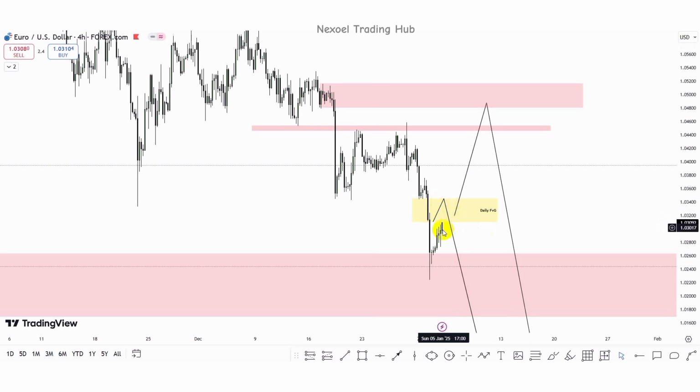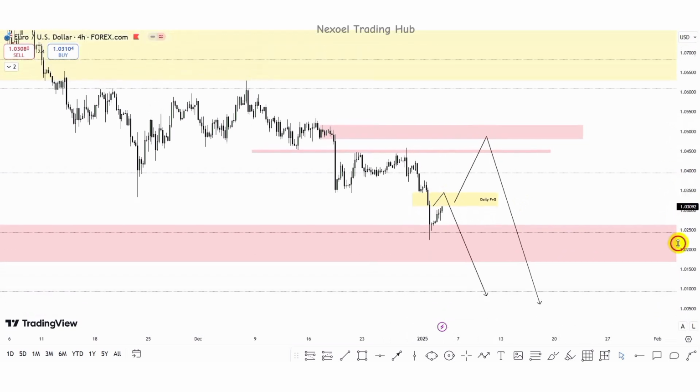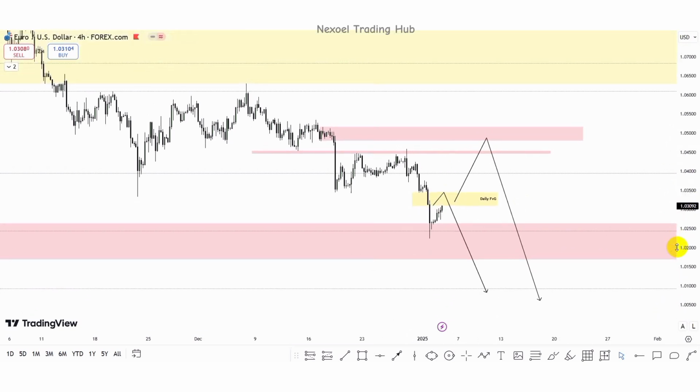But I am thinking that price is going to fill up this fair value gap and trade higher to take out the buy side liquidity before we have the bearish continuation to the downside. So I am just giving you guys a clear perspective to what I'm expecting to see in the markets when the market opens. So I'm not going to drop into far lower time frame to further break down price delivery. That is going to be for a daily perspective, expecting to see what is playing out based on the weekly perspective in view. So guys, let's check out the GBP USD pair.